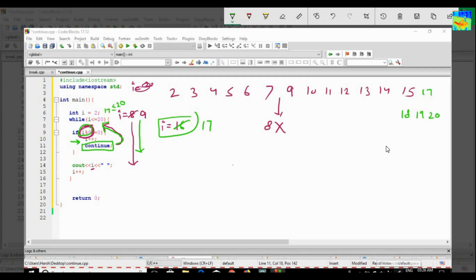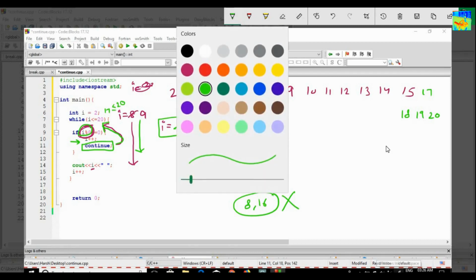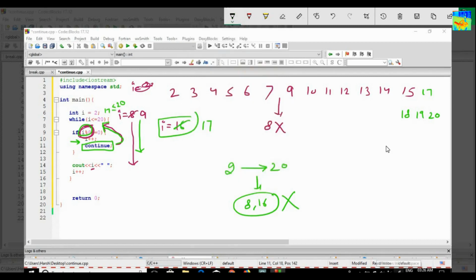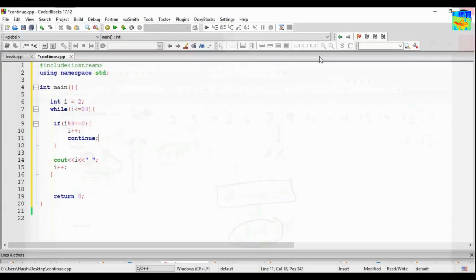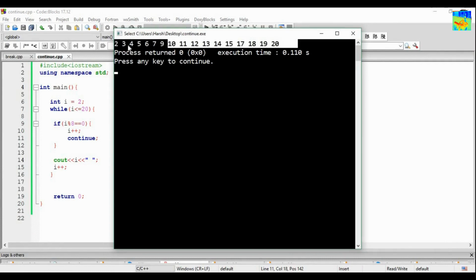So what is my output? My output is starting from 2 till 20 except 8 and 16. These two numbers will not be printed. Rest all the numbers will be there. Except these two numbers, all the numbers from 2 to 20 will be present. So let's see whether the output that we have generated is correct or not. Okay, so our output is correct. So 7 and 9, 8 is missing. 15 and 17, 8 is missing.